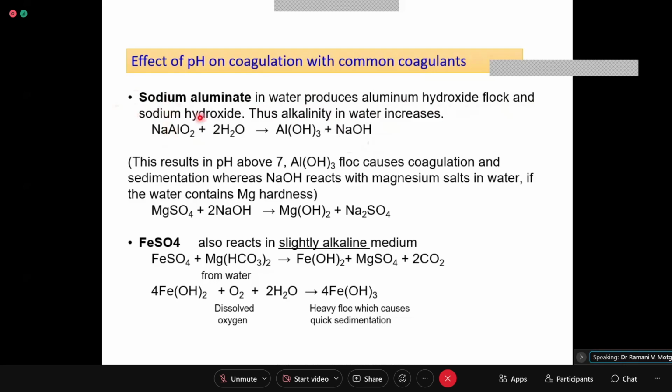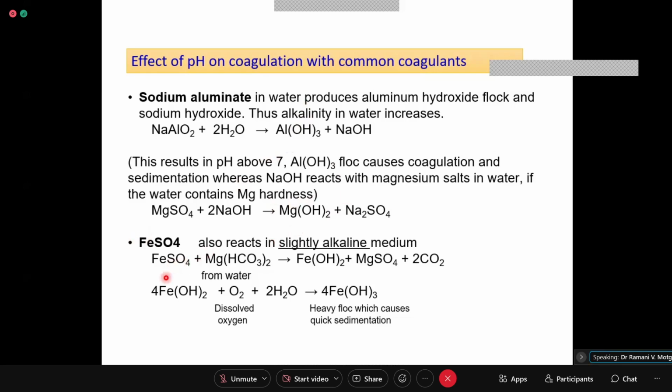But if the water is already alkaline, you should not select sodium aluminate as a coagulant. This results in pH above 7. Aluminum hydroxide floc causes coagulation and sedimentation, whereas NaOH reacts with magnesium salts in water. If magnesium hardness is there, this NaOH will lead to formation of Mg(OH)2 precipitate, which will precipitate out separately.